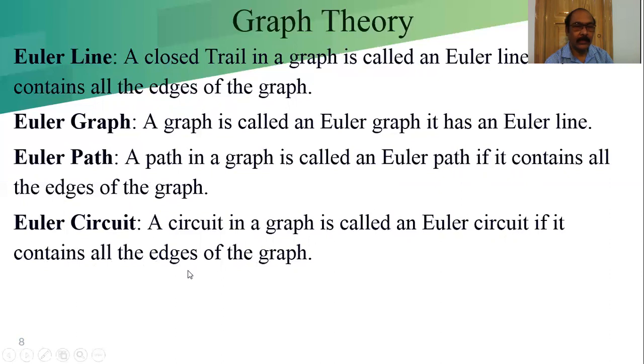These two things are similar. Euler path means it covers all the edges. When it is a closed path, then it is an Euler circuit. A circuit in a graph is called an Euler circuit if it contains all the edges of the graph. But in this case, vertices may appear more than once.